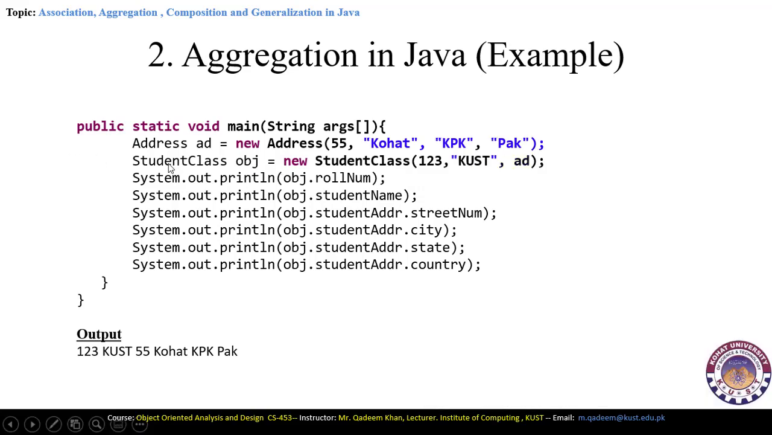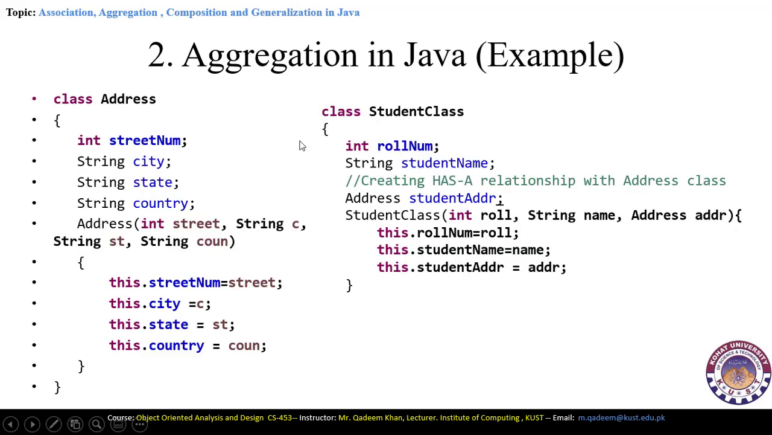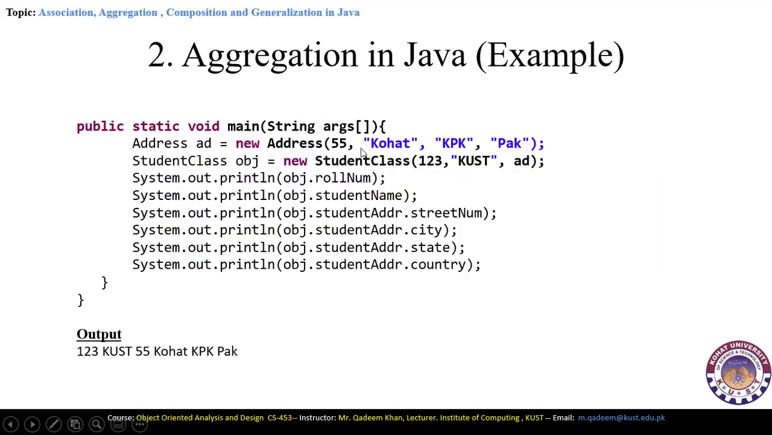So here first we have declared the address class object: Address add = new Address(55, Kohat, KPK, Pakistan). These are four different parameters which are passed to this address class, because here you can see that in this address class the constructor is taking four different parameters. So that's why in the void main function we also pass these four parameters of the same data types as those declared inside the address class.